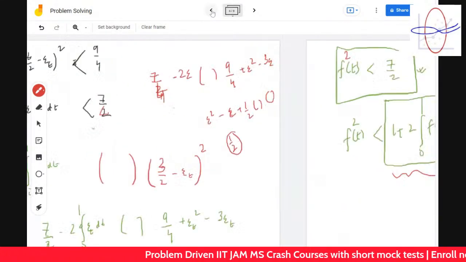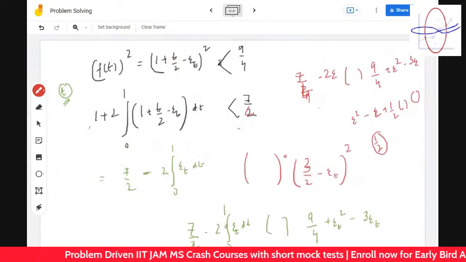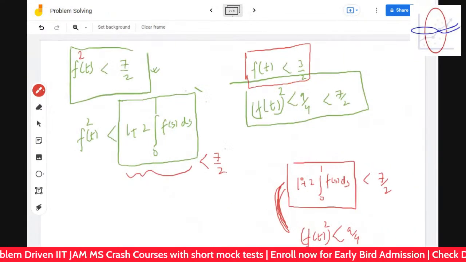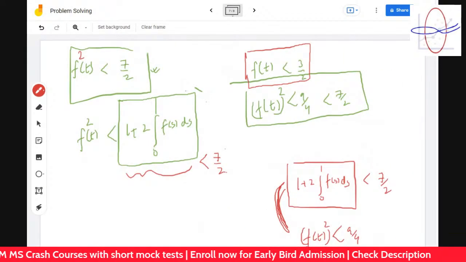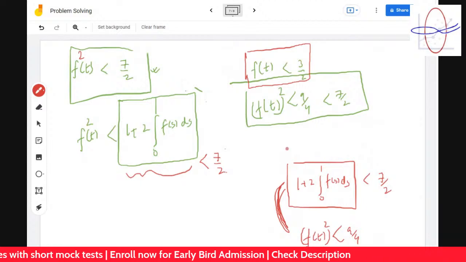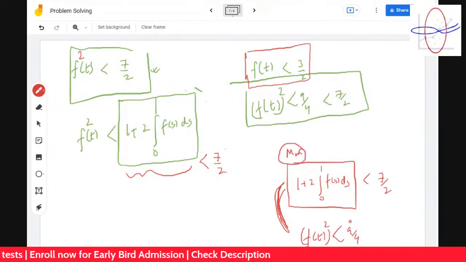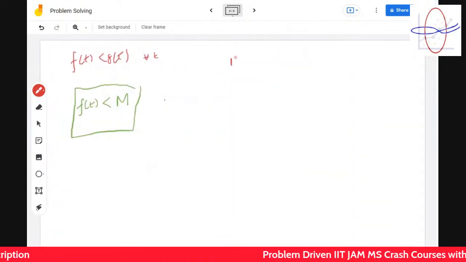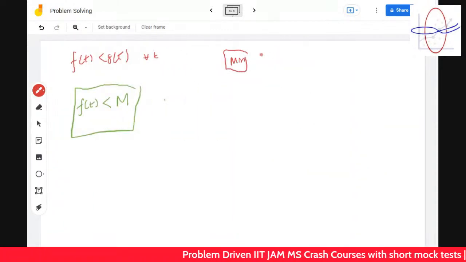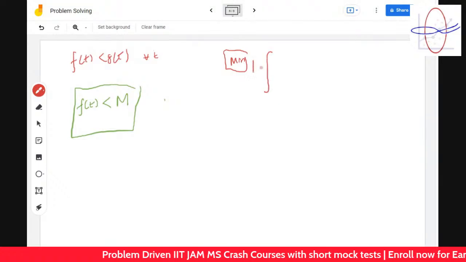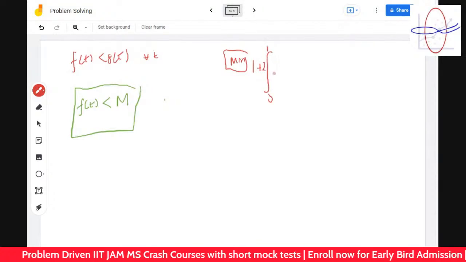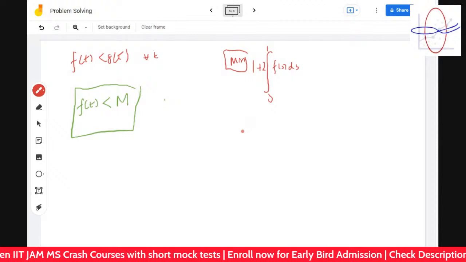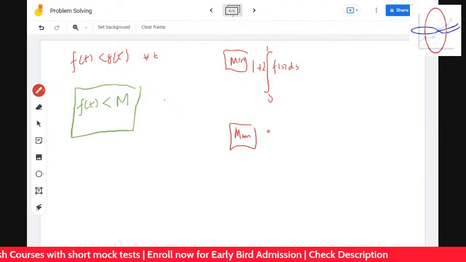Okay, so let's explore the other options. So we have not understood the connection between this one and this one. ft square, we have to find the minimum of this and we have to find the maximum of this, of course. So the aim, as someone was telling, is we have to find the minimum value of this and the maximum value of this.